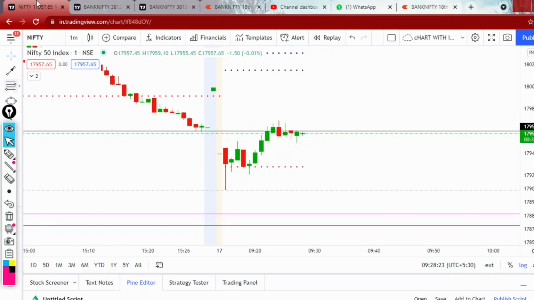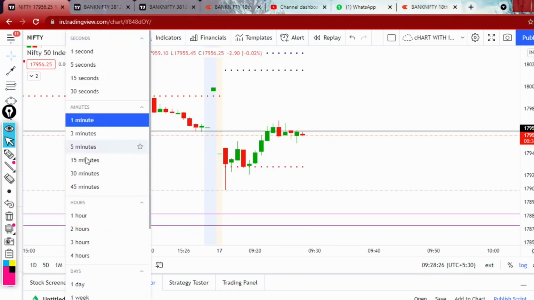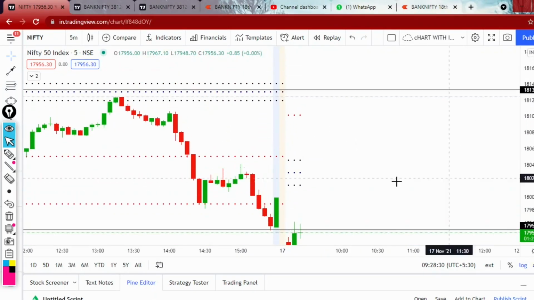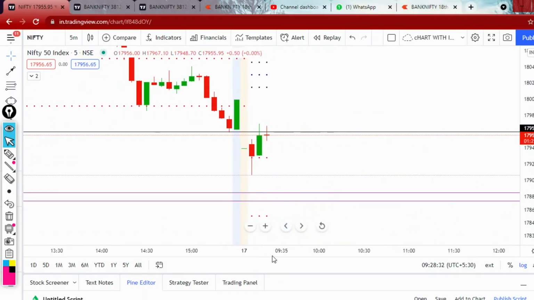Okay. No strategy, nothing else. We will observe the candlestick formation. Just candlestick is important. Just candlestick formation will give you profits. Okay.